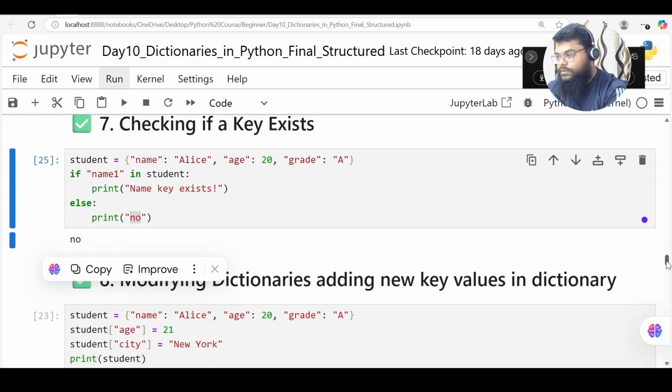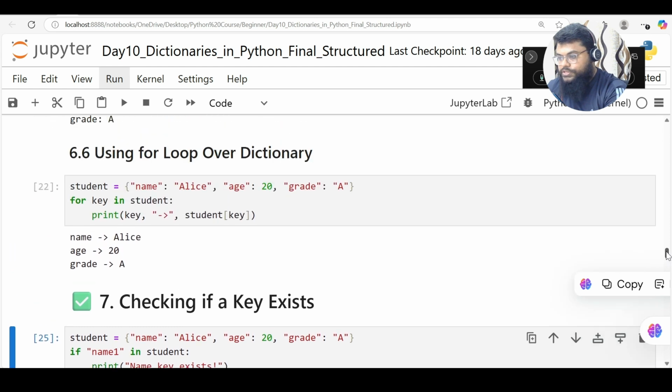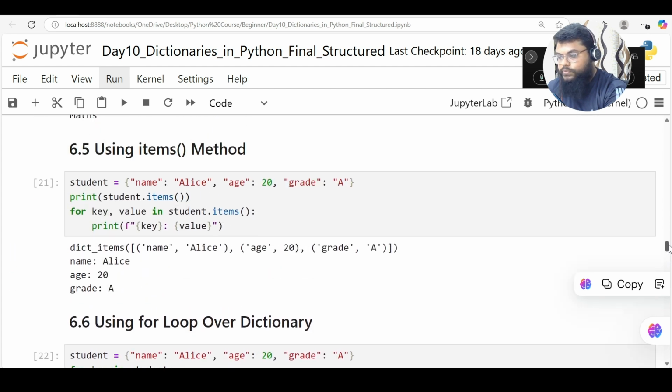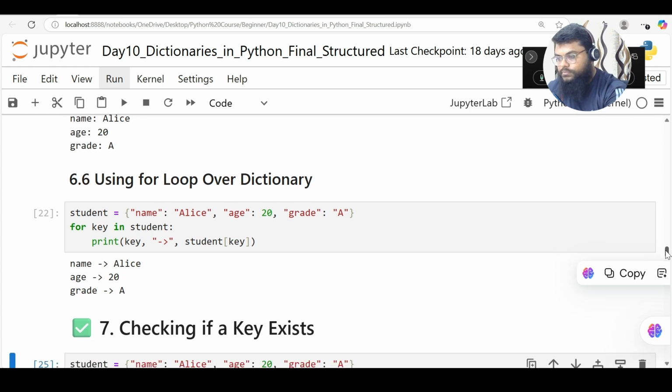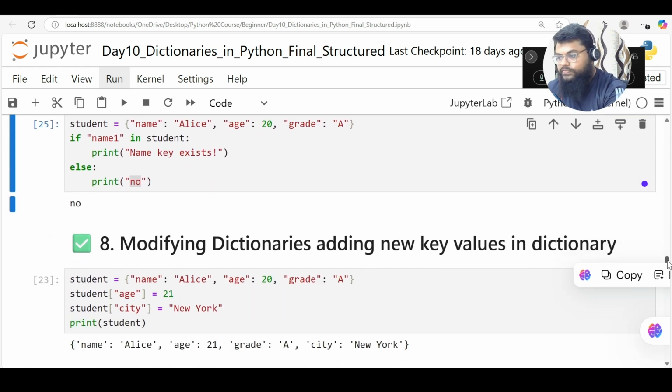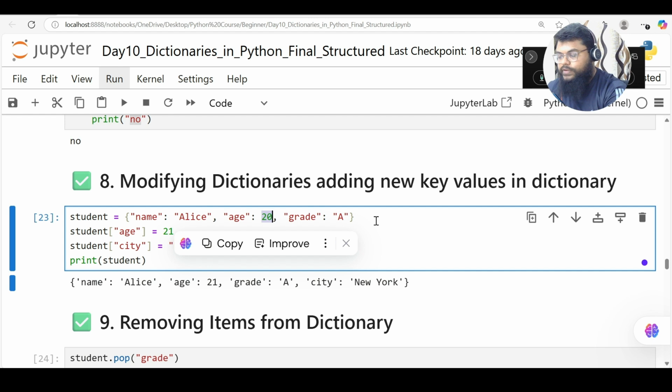So now we looked at how to create a dictionary, how to access values from a dictionary, how it differs from a list, and now let's see how to modify a dictionary. How to add, we have also seen. You can add another key value pair and the dictionary values will be added. So now let's see how to modify a dictionary. Since dictionaries are a mutable data type, you can modify them. So how can I modify it? Let's say I have age 20, I want to modify it to 21.